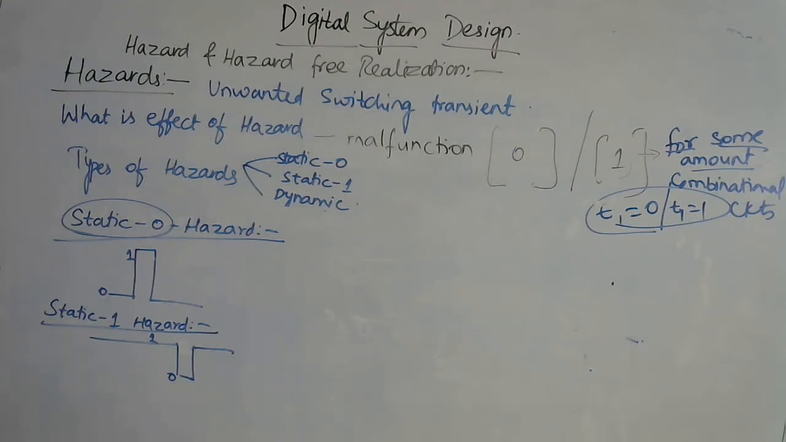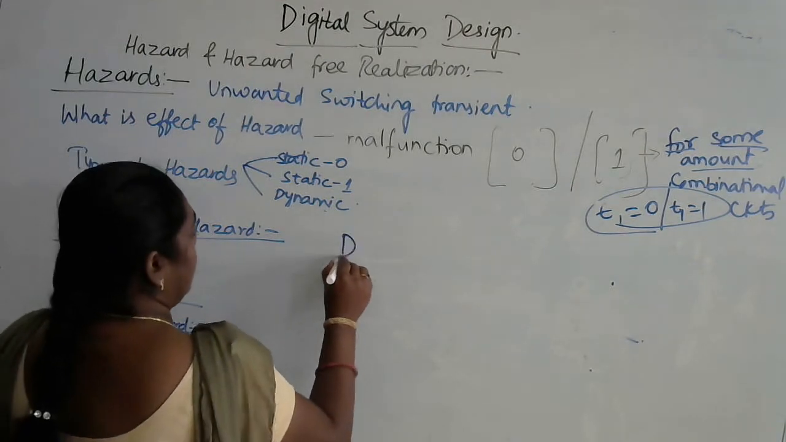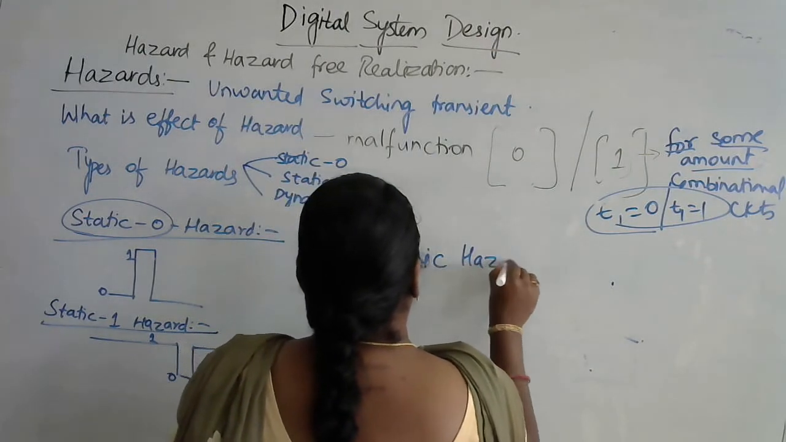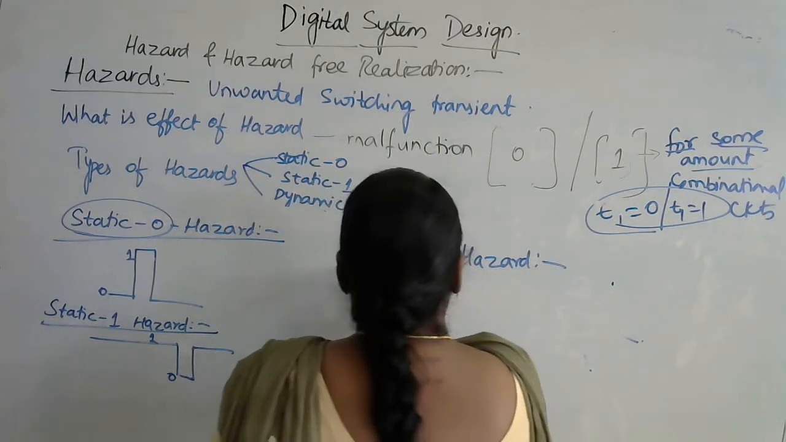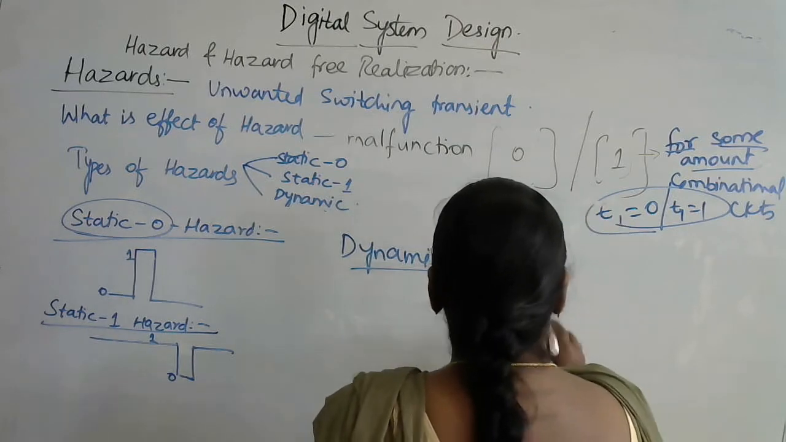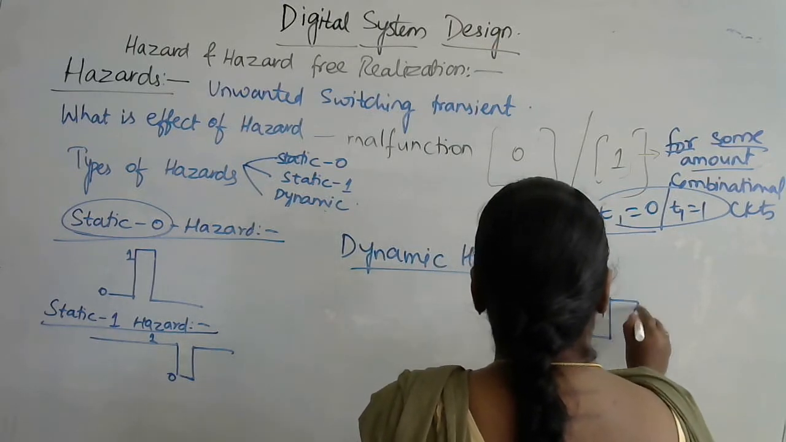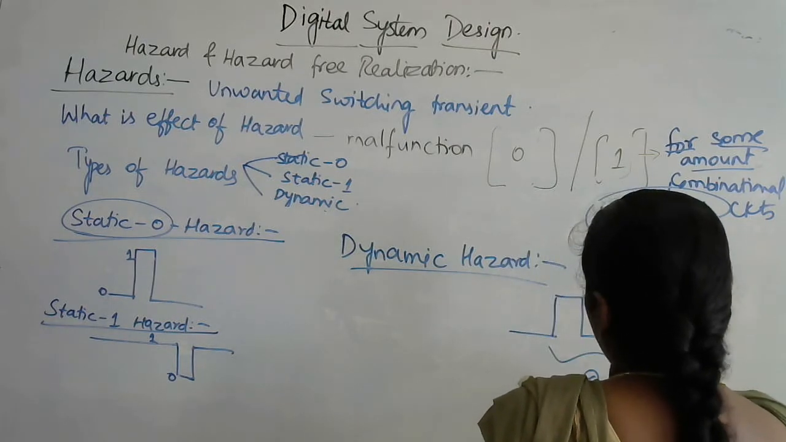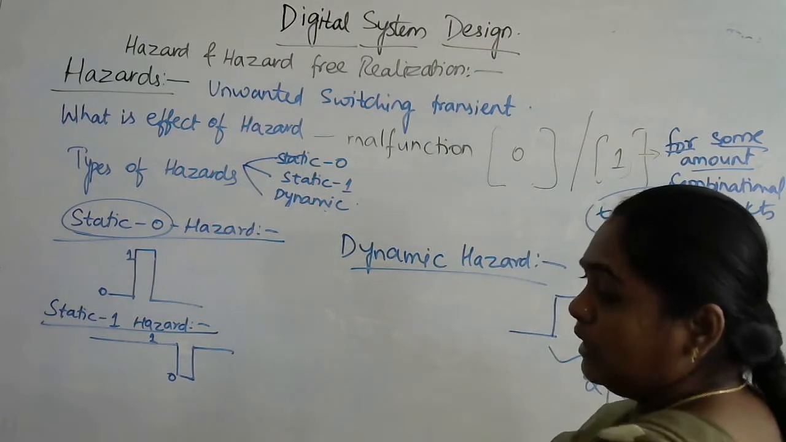Coming to the dynamic hazard: here the output changes three or more times when it needs to change from 1 to 0 or from 0 to 1. That is, a dynamic hazard is a type of hazard in which the output will change continuously between 1 to 0 and 0 to 1 two to three times. Such a hazard is called a dynamic hazard.